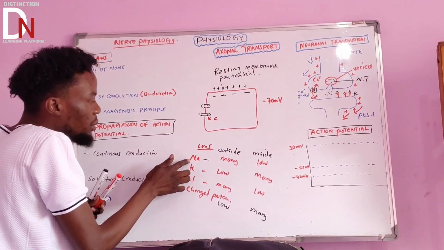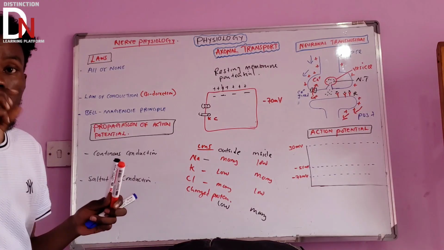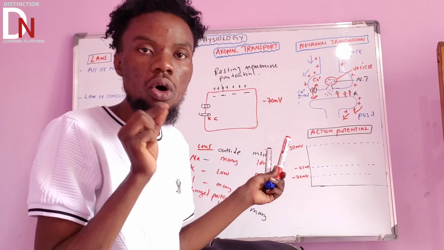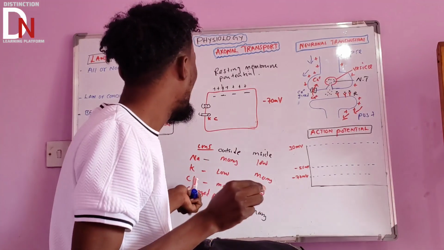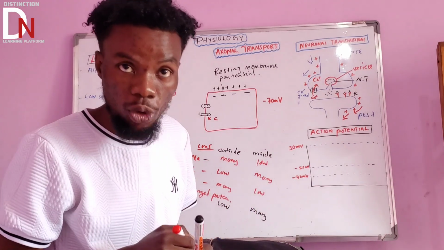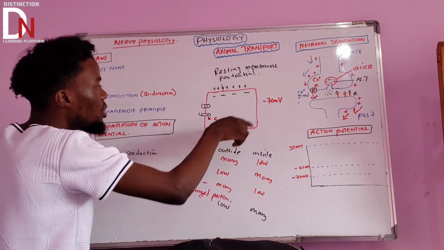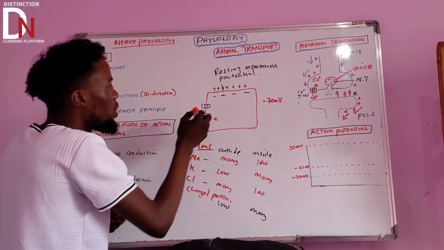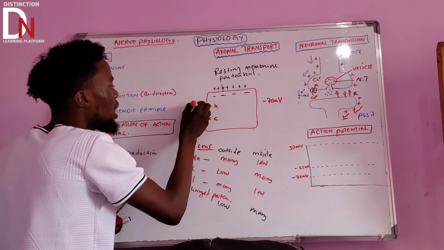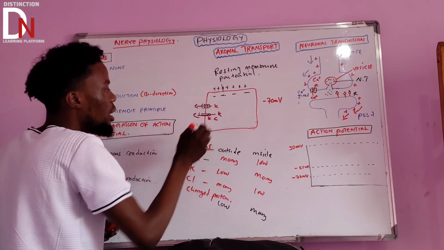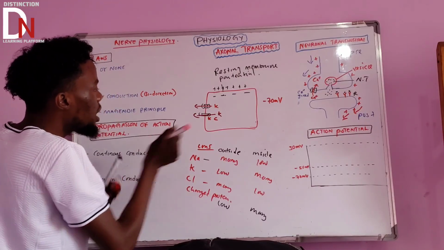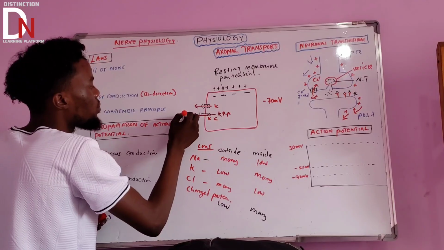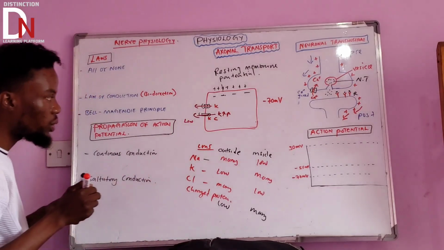If you look at potassium and sodium, it has been shown that this cell membrane is more permeable to potassium compared to sodium. Why? Because this cell membrane has a lot of potassium channels. If it has a lot of potassium channels, what do you think? Potassium will start moving out passively. Why? Because potassium inside the cell is high, it can passively go out to where it is low. Make sure that you understand.